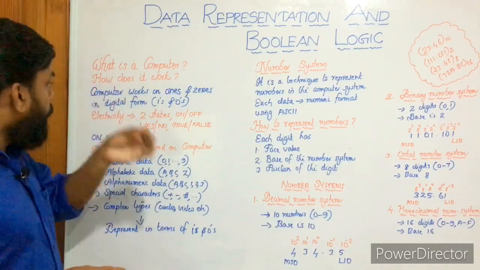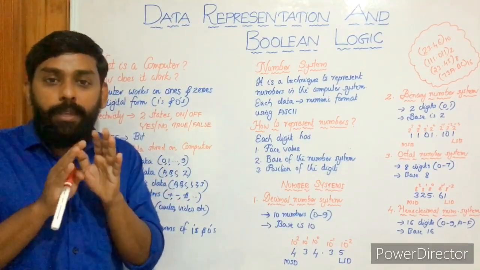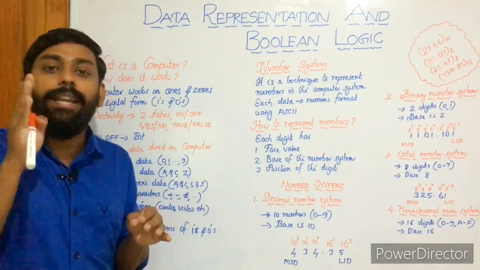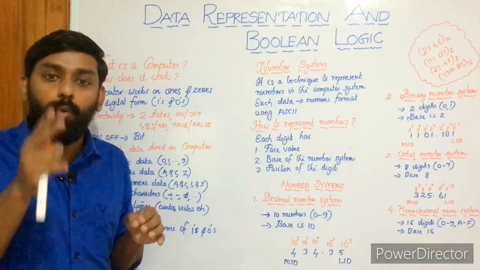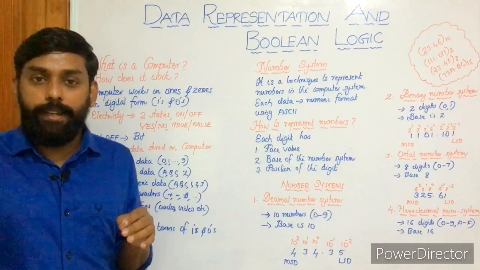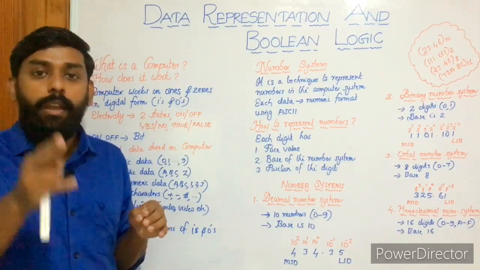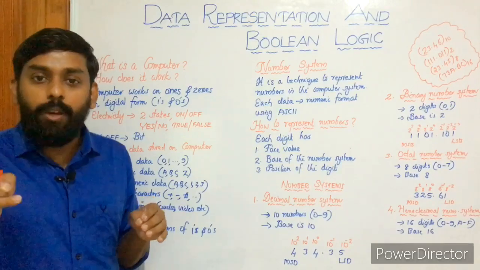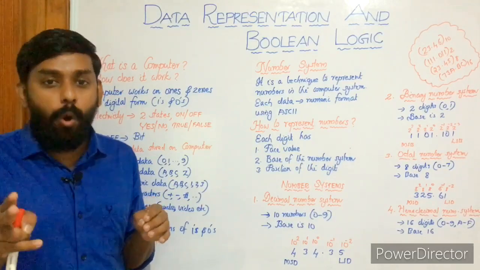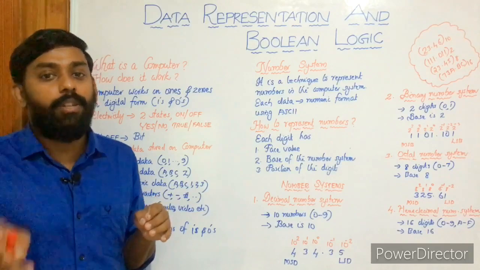So what I've learned so far is computer being an electronic machine working with electricity, and electricity has two states: on state and off state. On state is 1, yes, true. Off state is 0, false, no. Right?